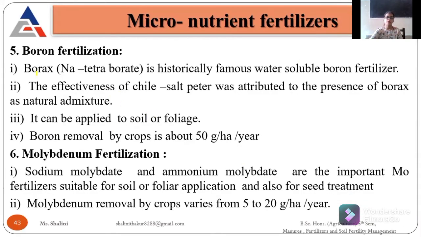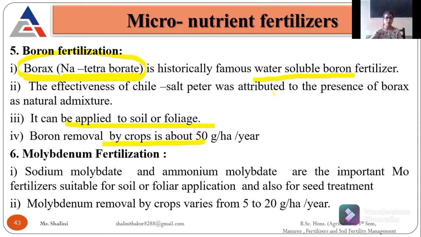Next comes the boron fertilization. To overcome the deficiency of boron, we use borax, that is sodium tetraborate. The chemical is sodium tetraborate, and it is also a water soluble boron fertilizer, and it can be applied to soil or foliage. The crop removes about 50 gram of boron per hectare per year. We also use chelates here. I will describe what chelates are. They are complex materials used for a covering purpose, with a ring like structure.